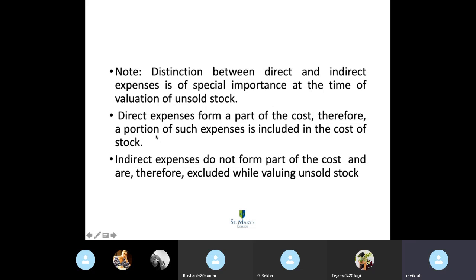Whereas the direct expenses form part of the cost, therefore when you are computing the closing stock, you will be including the direct expenses, not the indirect expenses. The indirect expenses are recurring in nature and they will not be used in the calculation of the closing stock.